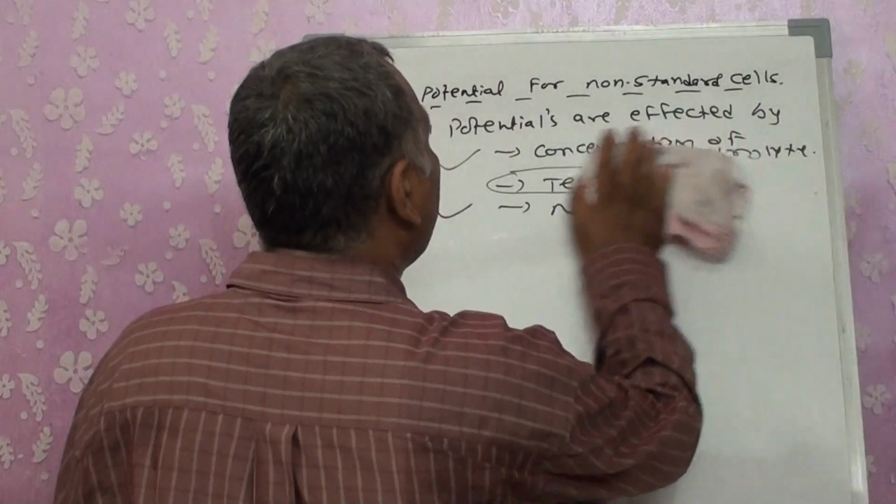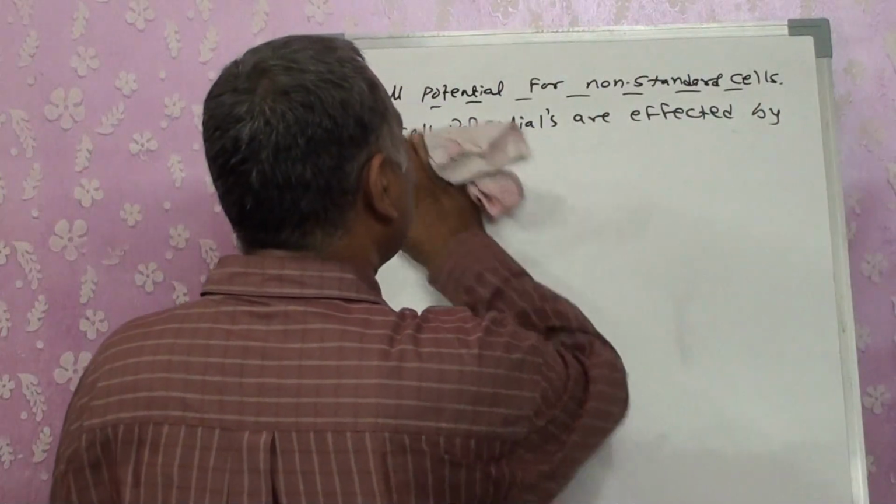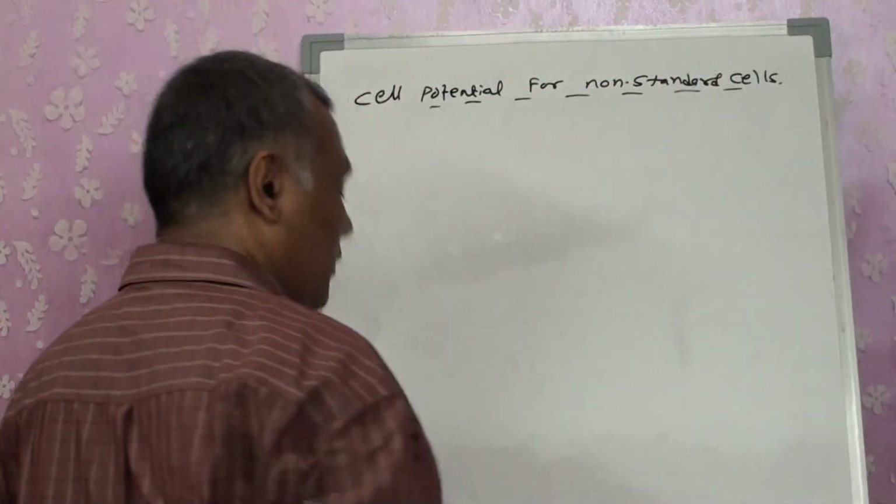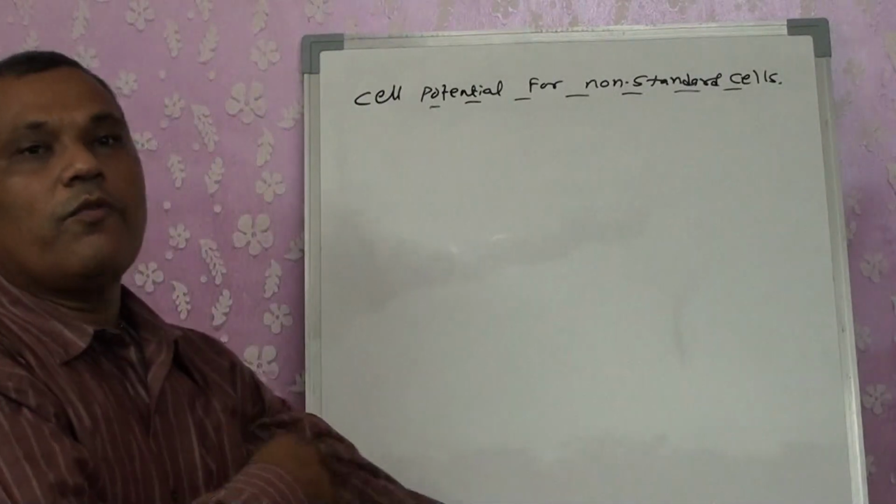Okay, now let us check if the concentrations change. What are we going to get?